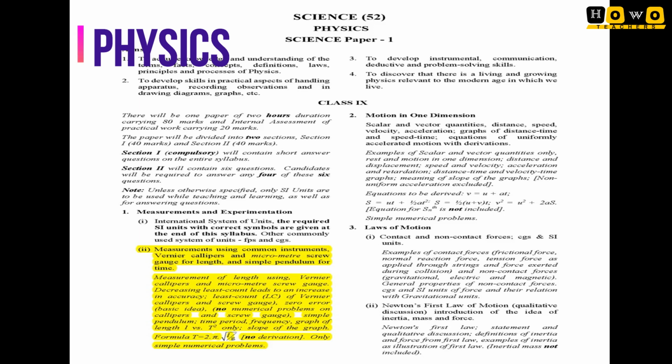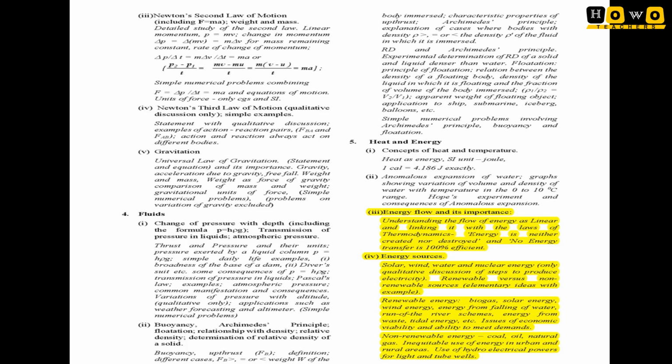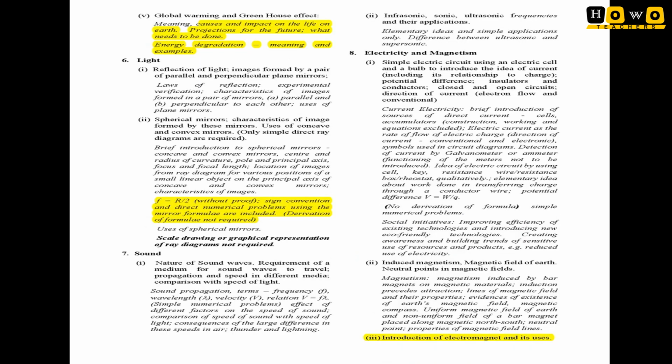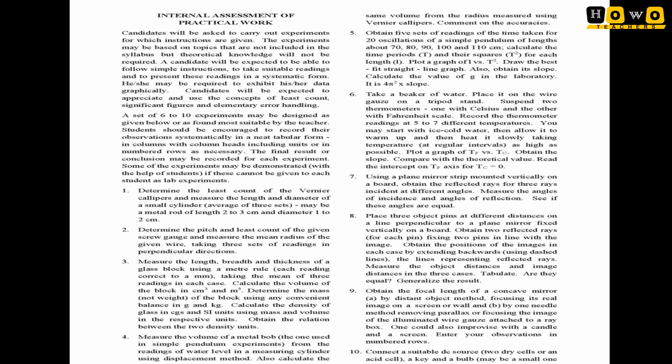From the first unit, the topic measurement using vernier caliper and screw gauge is removed. In Unit 5, the heat and energy flow topic and the energy resources topic are removed. Greenhouse effect and global warming, only the definition is there, and electromagnet and its introduction is also removed. Now let us see in 10th class physics what all topics have been removed.